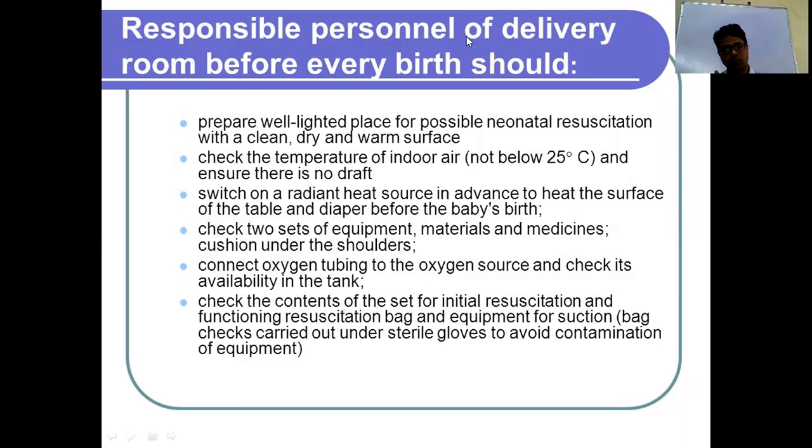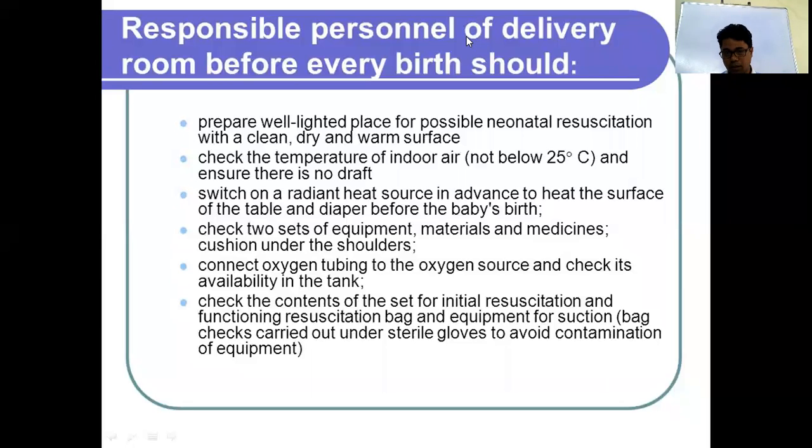The delivery room temperature should be 26 degrees Celsius. Your radiant warmer should be turned on so the temperature will be maintained. Your oxygen source should be ready, and the suction apparatus should be ready.